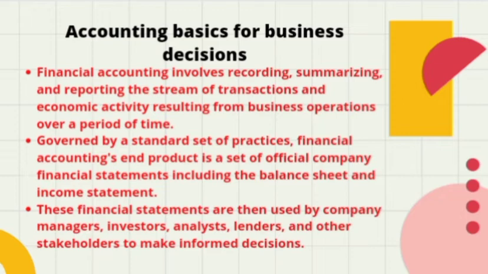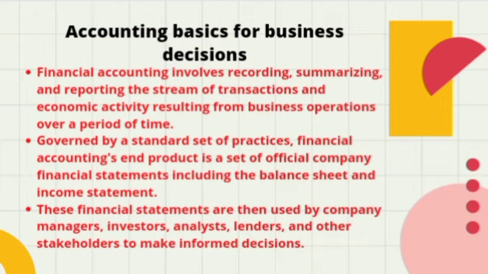Financial accounting involves recording, summarizing and reporting the stream of transactions and economic activities resulting from business operations over a period of time. That means it will record, summarize and report all the business activities in a systematic manner, governed by a standard set of practices.